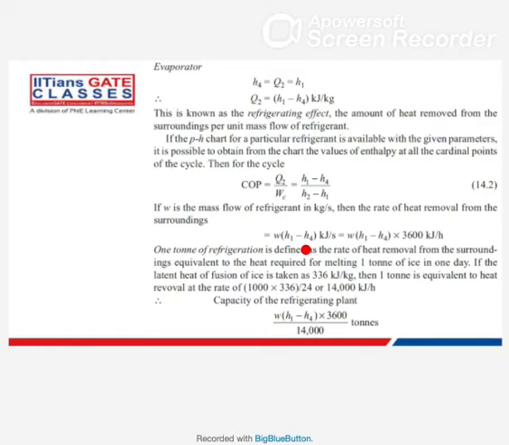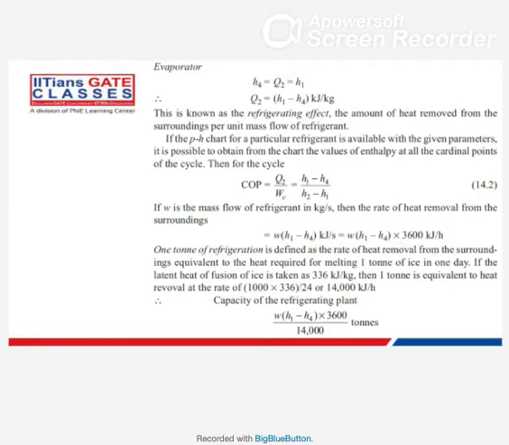Now H1 minus H4, the unit for this one is kilojoule per second. Kilojoule per second means kilowatt. But if they ask what is the value in kilojoule per hour? So in kilojoule per hour, you should multiply by 3600. This is the thing you should do.